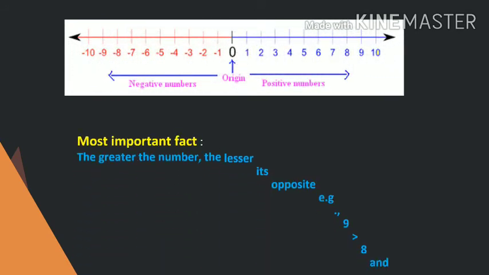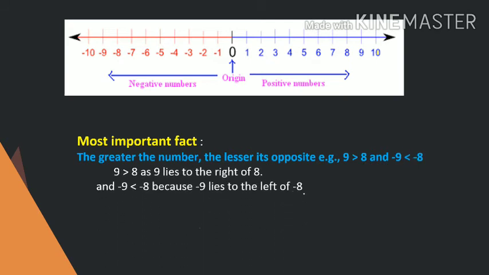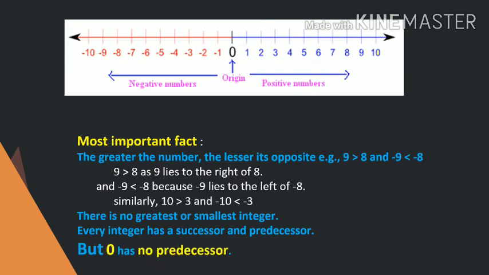Most important fact, the greater the number, the lesser its opposite. For example, 9 is greater than 8, minus 9 is less than minus 8. 9 is greater than 8 as 9 lies to the right of it. It means as I have told you, if we move from left to right, numbers are increasing. So as 9 lies to the right of 8, 9 is greater than 8. And minus 9 is less than minus 8 because minus 9 lies to the left of minus 8. Similarly, 10 is greater than 3 and minus 10 is less than minus 3.